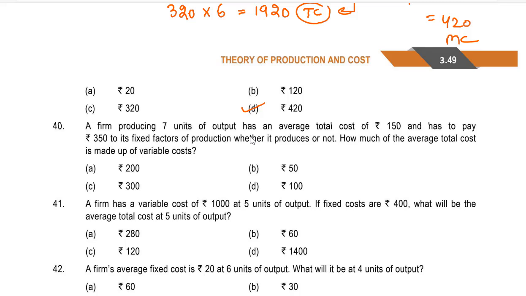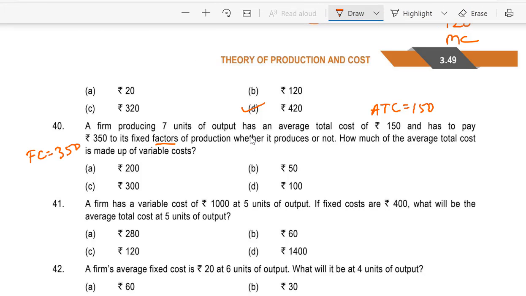A firm producing 7 units of output has an average total cost of 150 and has to pay 350 to its fixed factor. Fixed cost is 350 whether it produces or not. How much of the average total cost is made up of variable cost? A. 200, B. 50, C. 300, or D. 100?